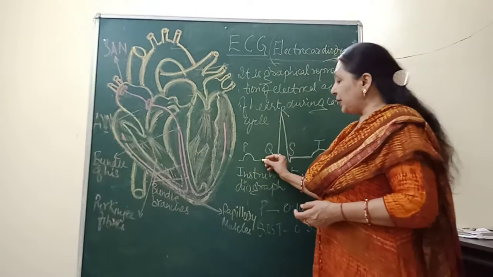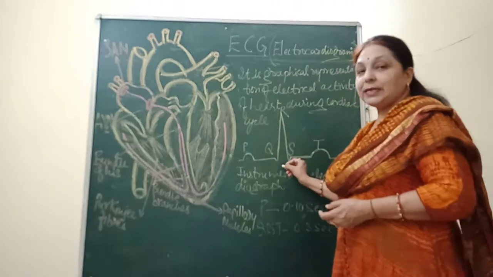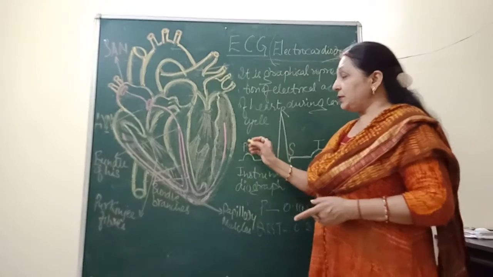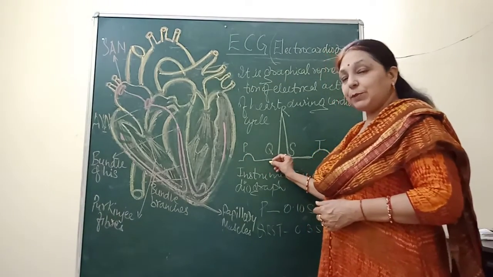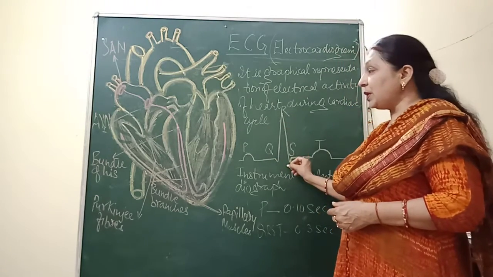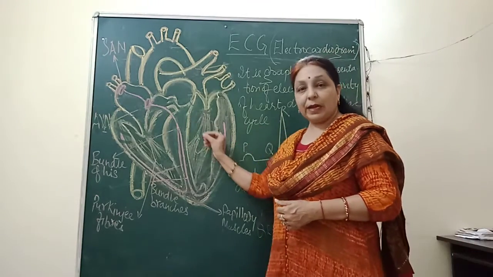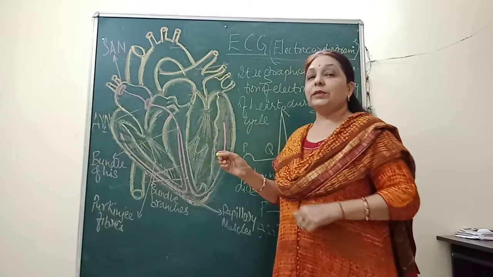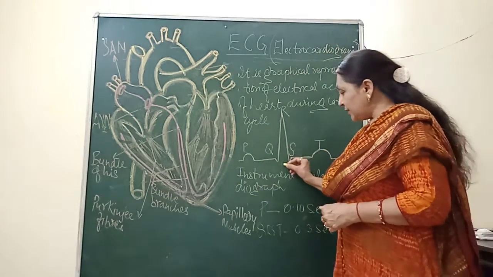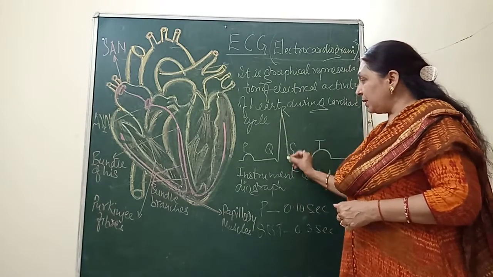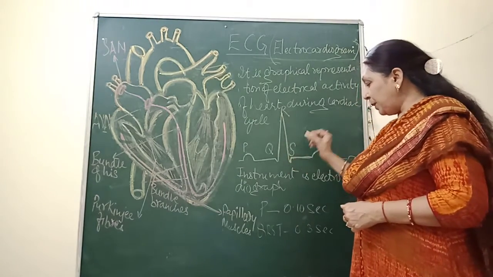So the wave of depolarization earlier shown by the P wave is now shown by the QRS. That means both the ventricles are now in contraction. So it shows a higher peak and it is a complex peak.